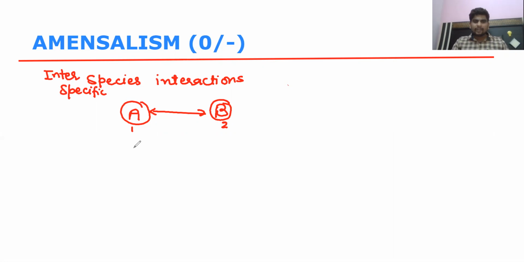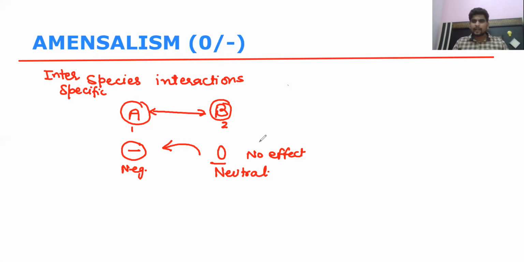In amensalism, one species is negatively affected and the other species has no effect. It means that while it is affecting this species, one is getting a negative impact and the other is neutral. It is neither getting benefit nor getting harm. No benefit, no harm. So this is the definition of amensalism: whenever two species interact with each other, one of the species gets a negative effect, one is harmed, and the second species is neither getting benefit nor harm, because it is neutral.